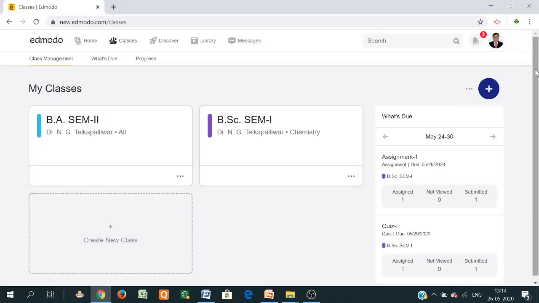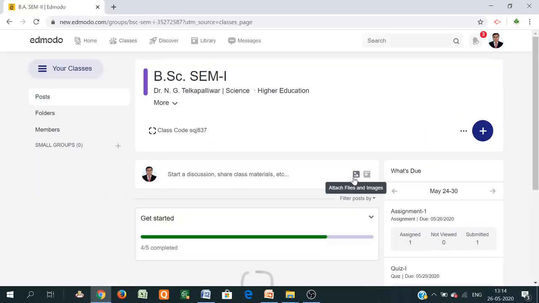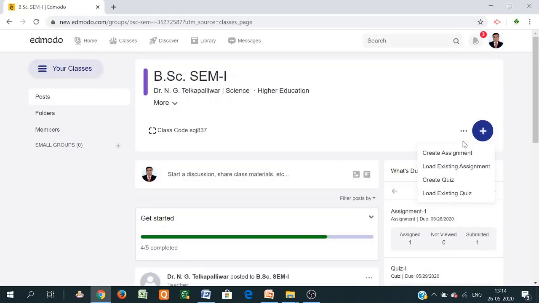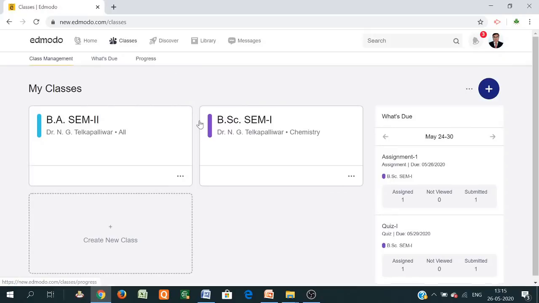Just click on the plus button to create a class or join a class. So this is another way to go to the class. Then when you click here, again there is a plus option. Just go to the classroom. These are your different classes created.